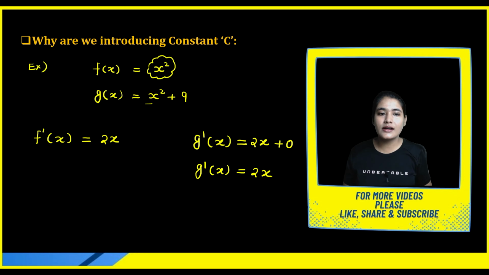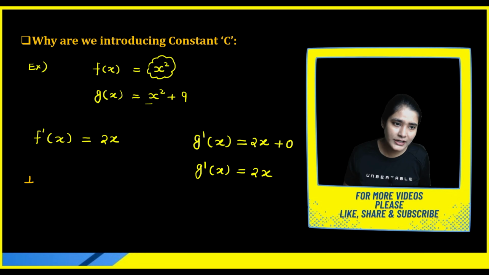As I already told you, integration is the reverse of differentiation. So suppose I am going to do the integration of these functions. I is equal to the integration of f dash x dx. Let's put the value of f dash x, 2x, into dx.